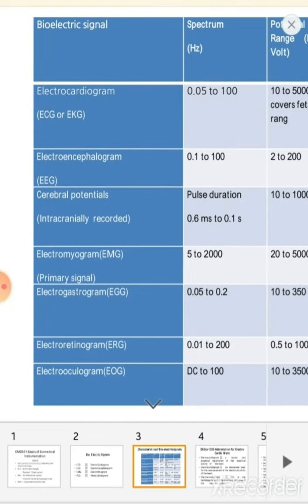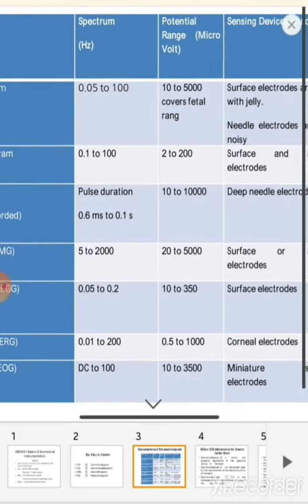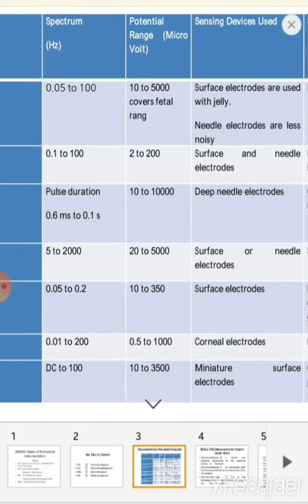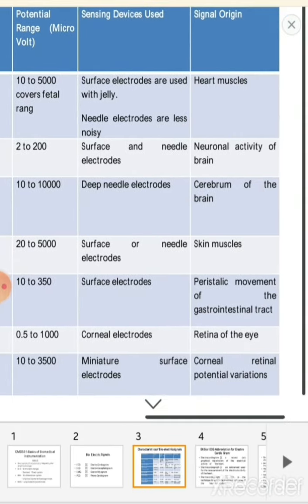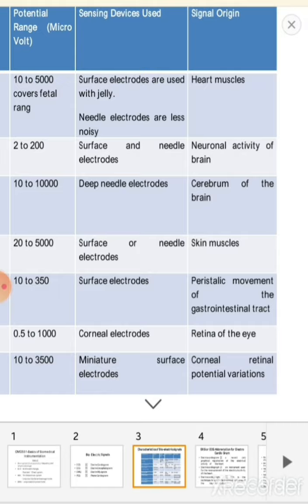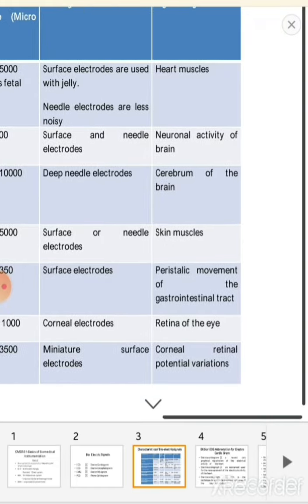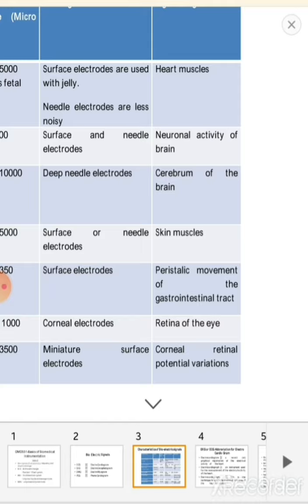Next is electroencephalogram. Frequency range 0.1 to 100. Potential range 2 to 200. Then the electrodes used are surface and needle electrodes. This tells about the neuronal activity of the brain.